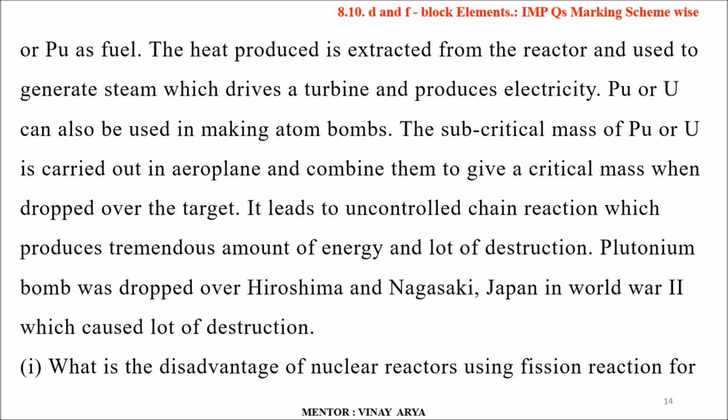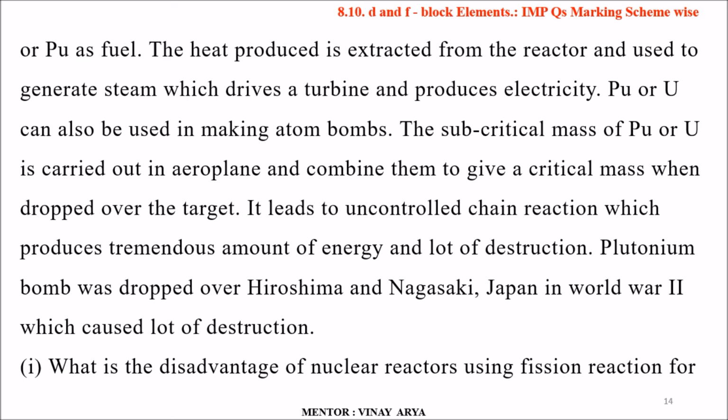The subcritical masses of plutonium or uranium are carried in aeroplanes and combined to give a critical mass when dropped over the target. It leads to an uncontrolled chain reaction which produces a tremendous amount of heat energy, and a lot of destruction occurs. Plutonium bombs were dropped over Hiroshima and Nagasaki in Japan in World War II, which caused a lot of destruction.